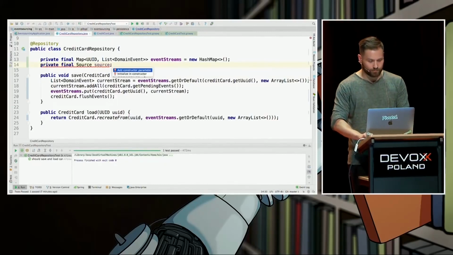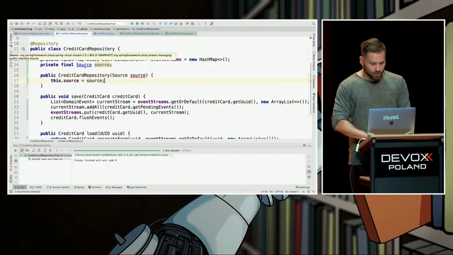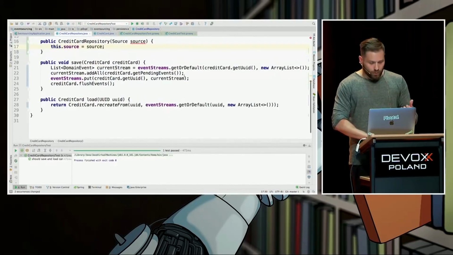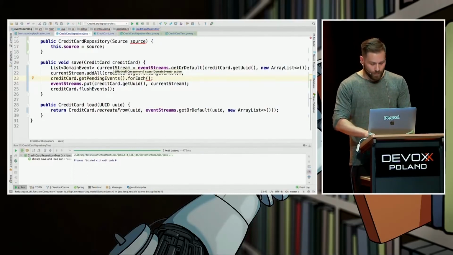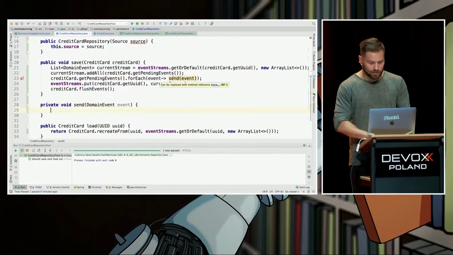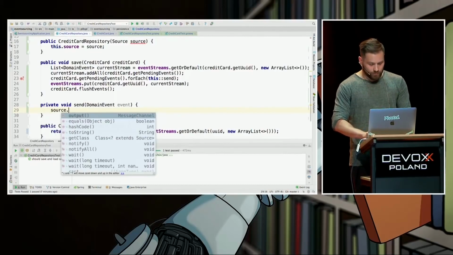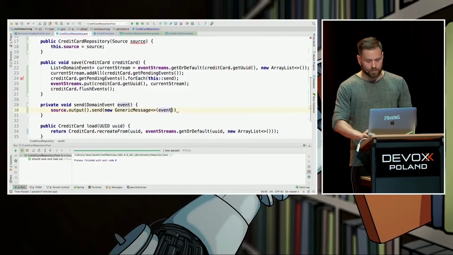Let's name it source. Right? Cool. Spring Cloud Stream, yes. So not only are we storing in the database hash map, but we are also going to send all of them to our RabbitMQ instance. We're going to take each of the events and send them to the RabbitMQ instance. I think we can simplify that. Nice. What does it mean to send? It means take the source, take the output, send a new message. The payload is the event, that's it.